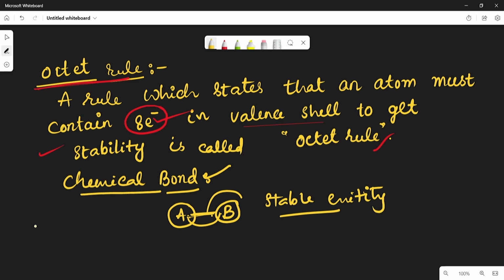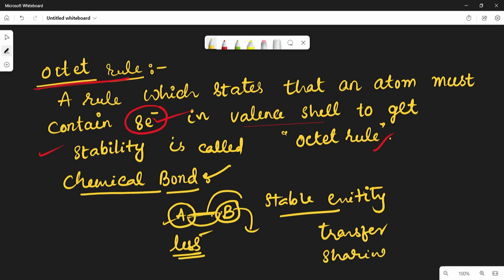For example, an atom having fewer electrons, or an atom having more electrons, needs to get stability. So when the two atoms come close together by the force of attraction, in between the two atoms there may be a transfer of electrons or a sharing of electrons.